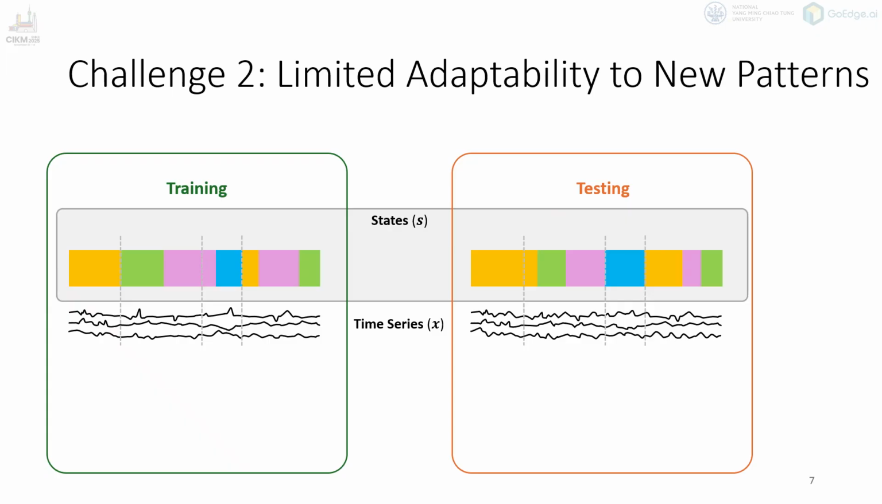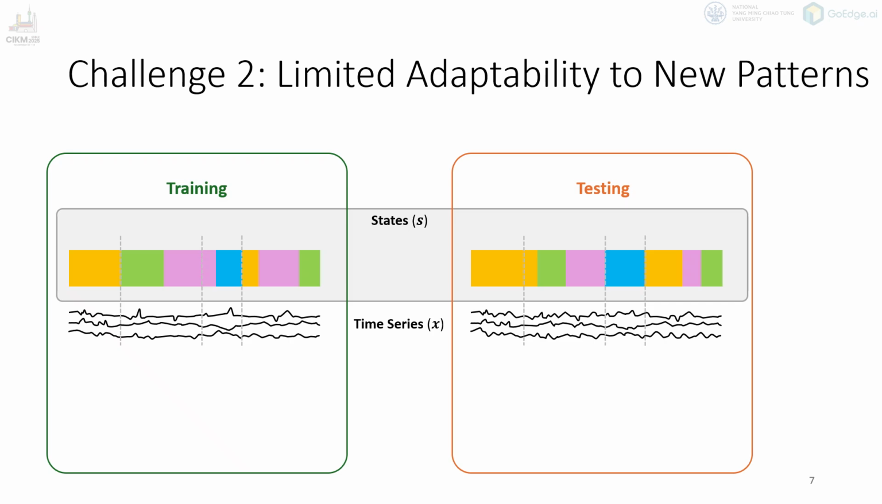Now let's move on to the second challenge, limited adaptability to new patterns. Most existing segmentation models are static. They are trained on one dataset and work well as long as the data at test time looks similar to what they've seen before. But in real-world environments, time series patterns often change over time. For example, in manufacturing or financial systems, new behaviors, operating conditions, or anomalies can appear that were never seen during training. When that happens, these models struggle to adapt.